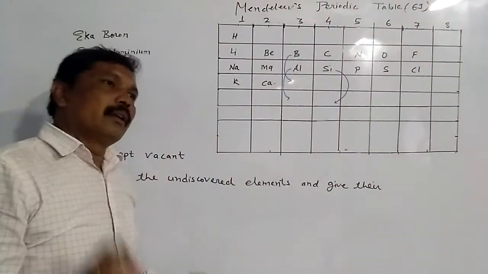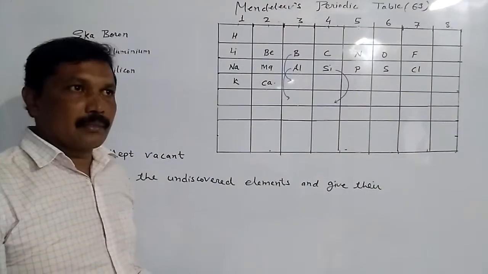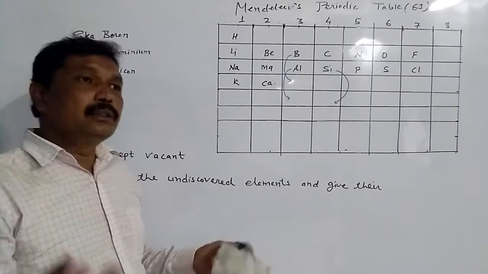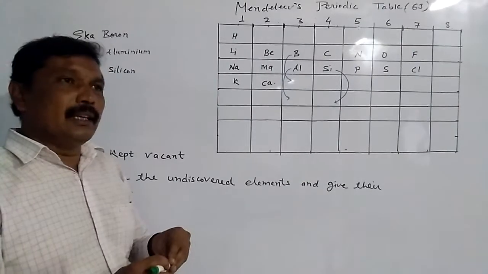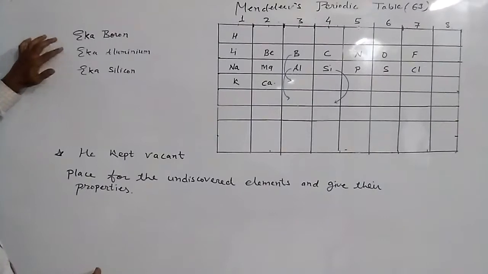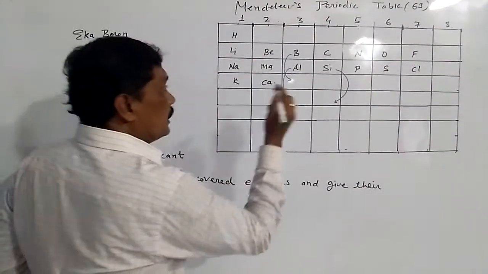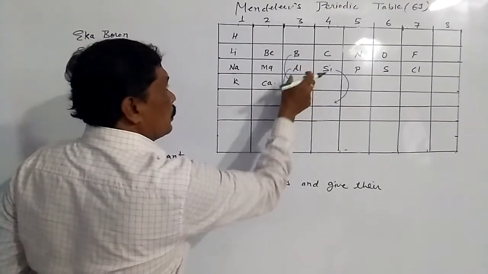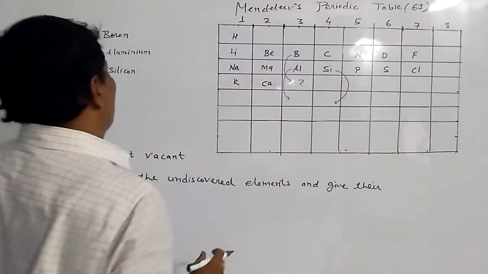Mendel kept some vacant places in his periodic table for the undiscovered elements and also gave their properties. These places he named Eka boron, Eka aluminum, Eka silicon. So these are those places. This is Eka boron, below that is Eka aluminum, and below this is Eka silicon.